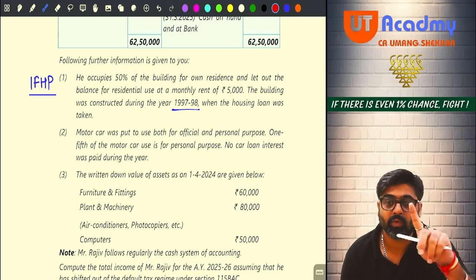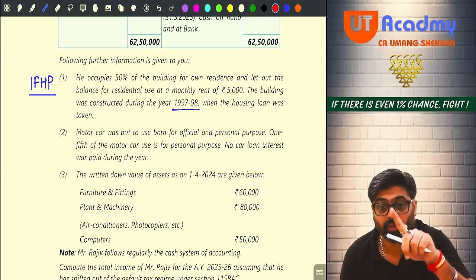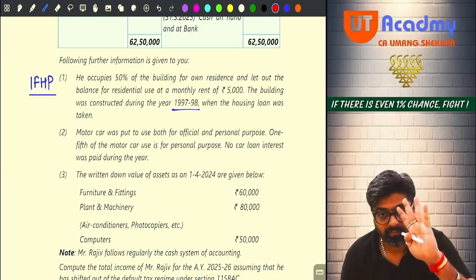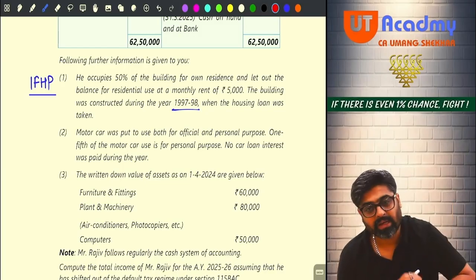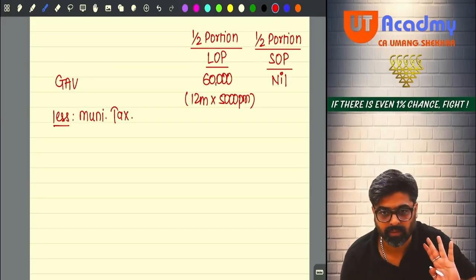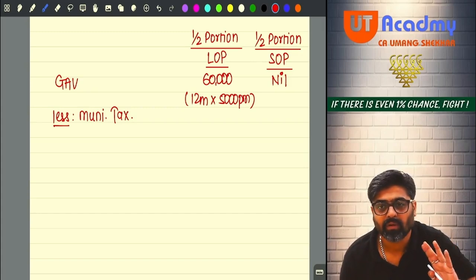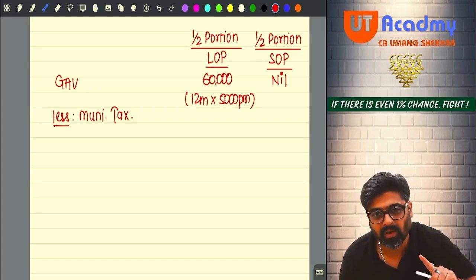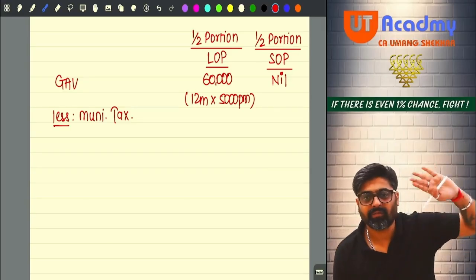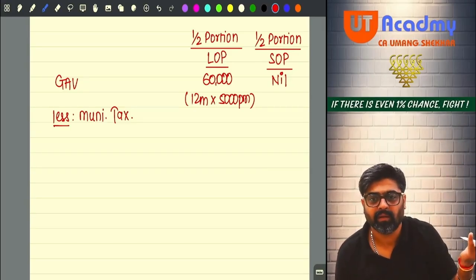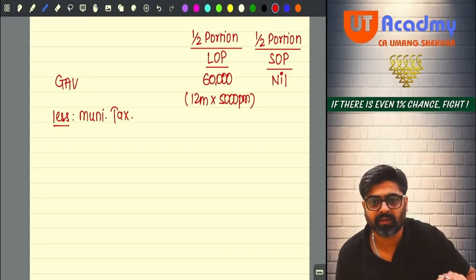If I would have given you 8,000, meaning that 8,000 is the municipal tax, you are claiming it as a deduction from house property, yes or no? Do you remember it is allowed only on payment basis, yes or no? On your payment side, if 8,000 is not appearing, then why are you taking the deduction of 8,000?